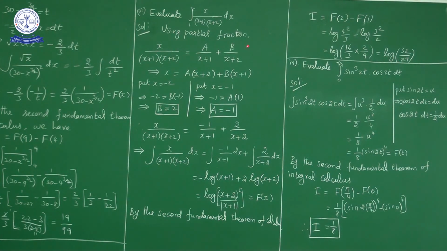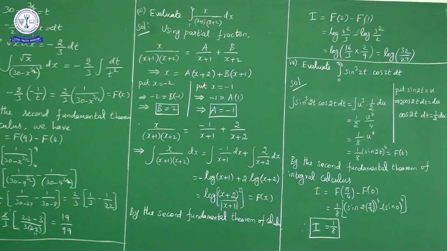Okay, I'll repeat once again. Here the question is to evaluate integral 1 to 2 x upon x plus 1 into x plus 2 dx. So first of all, this part I will solve using partial fractions. So x upon x plus 1 into x plus 2 is equal to a upon x plus 1 plus b upon x plus 2. By substituting x value 1, x value minus 1 and x value minus 2, we got b value as 2 and a value as minus 1.